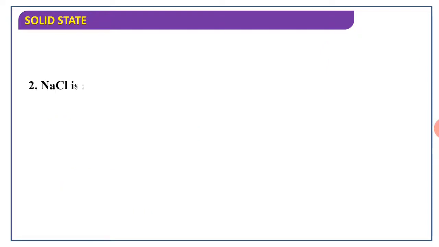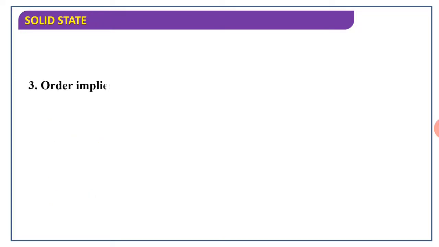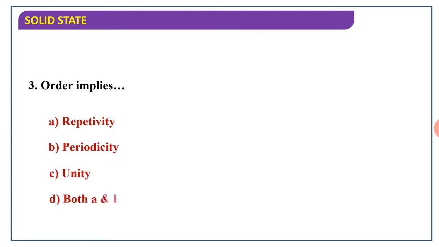The second one: NaCl is an example of which type of solid? Is it amorphous, crystalline, both, or none? NaCl is an example of a crystalline solid. The order implies repetitivity, periodicity, unity, or both A and B. It means in the crystalline solid there is repetition and periodicity is also present, therefore both A and B is the right answer.